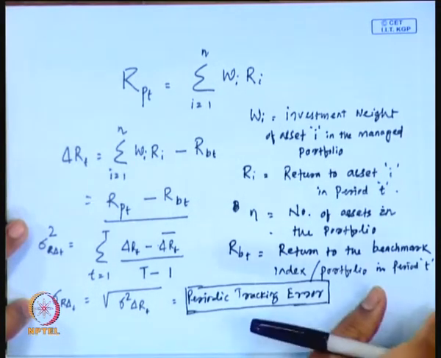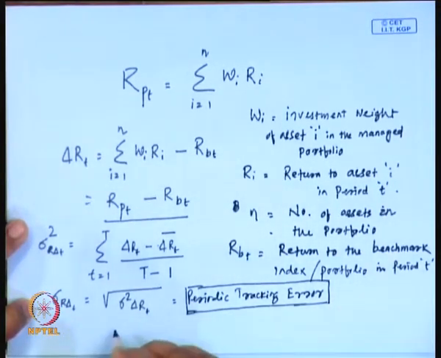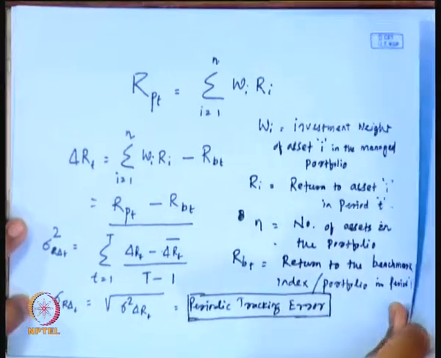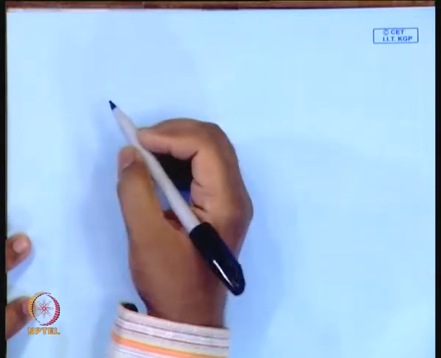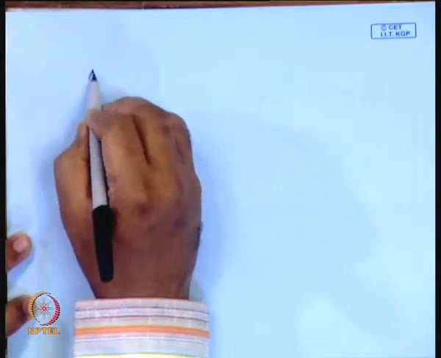The basic objective of the investor is always to minimize this tracking error whenever they construct their index portfolio in the market. This is the periodic tracking error, meaning whatever data you have taken: annual data, monthly data, quarterly data, or daily data. Whatever standard deviation you calculate on that basis is your periodic tracking error.